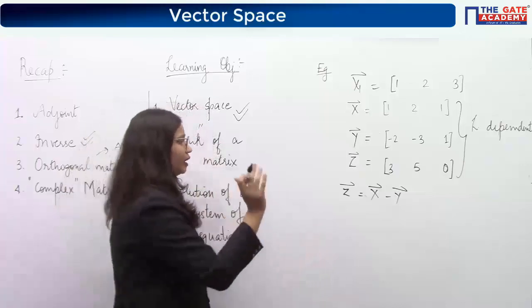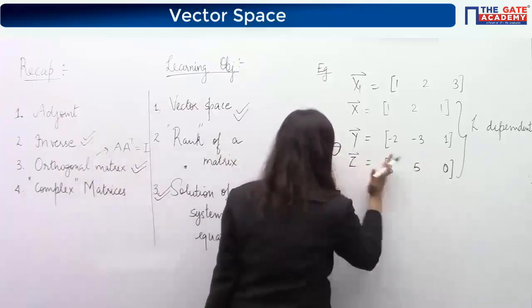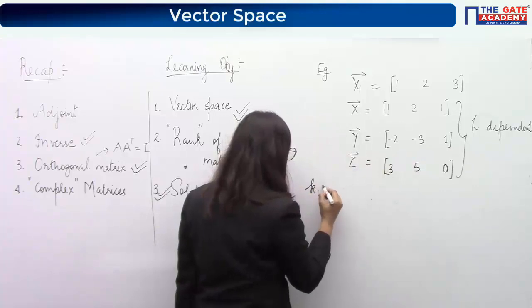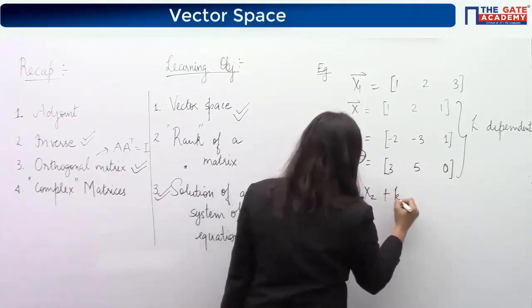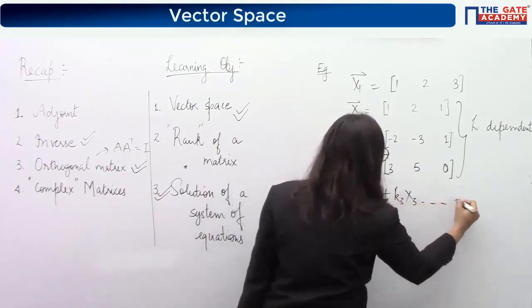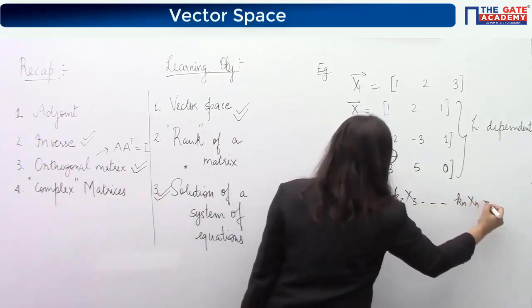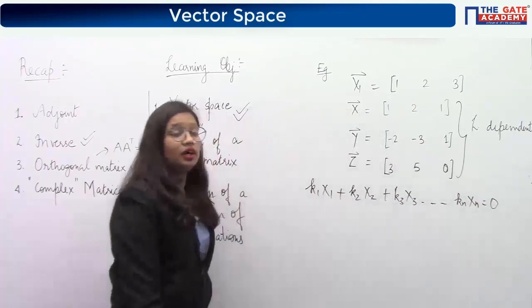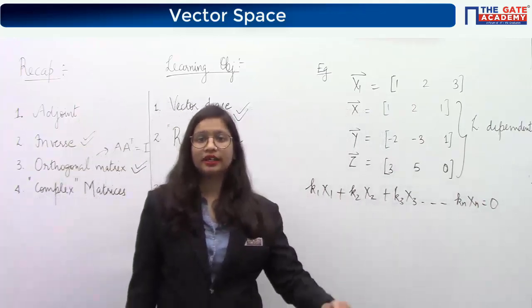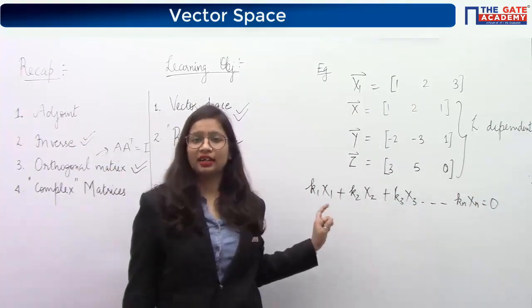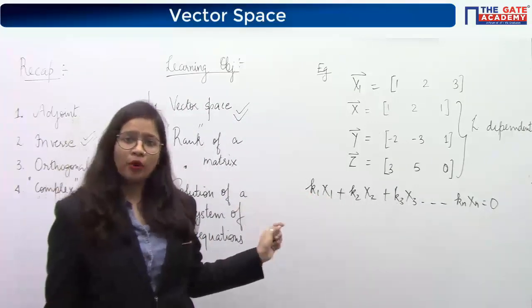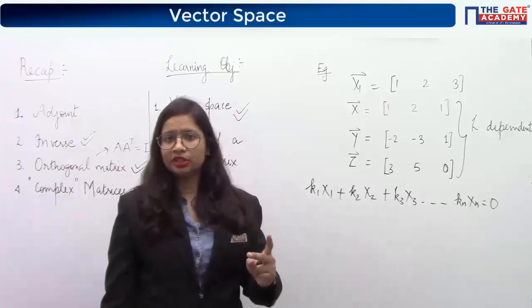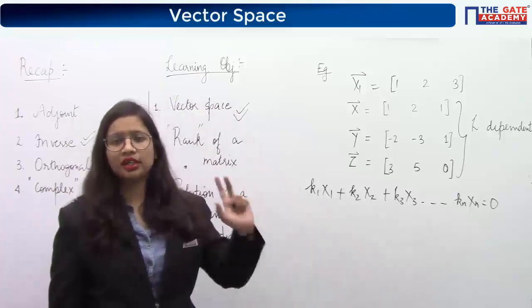For finding out the dependency, I have told you that there is a condition like this: k1 x1 plus k2 x2 plus k3 x3, and so on, plus kn xn equals zero. If this relationship follows, then the vectors are said to be linearly dependent, but the condition is that all these constants should not simultaneously be zero. One of them can be 0, two of them can be 0, but all of them simultaneously can't be 0.